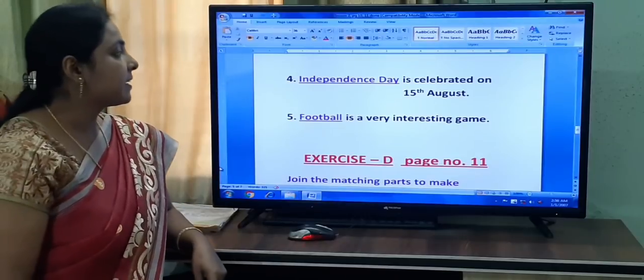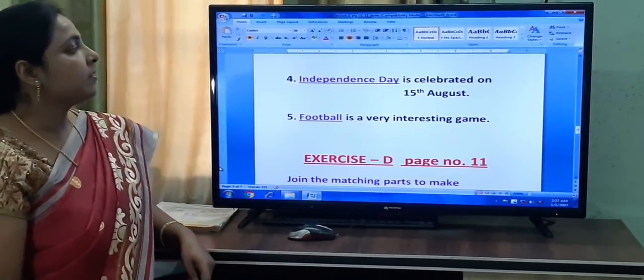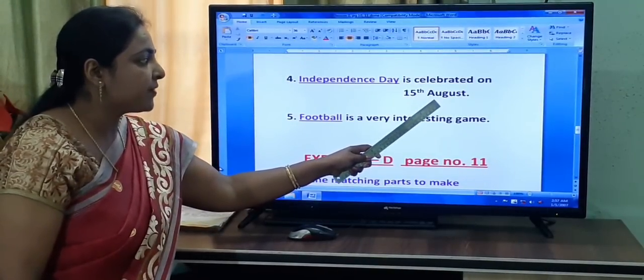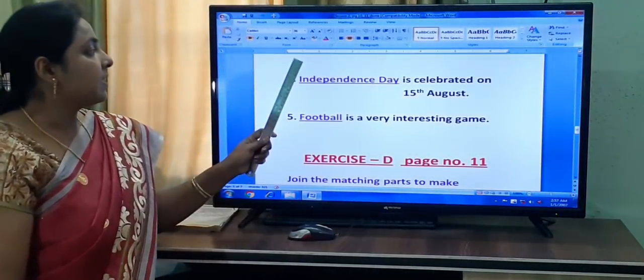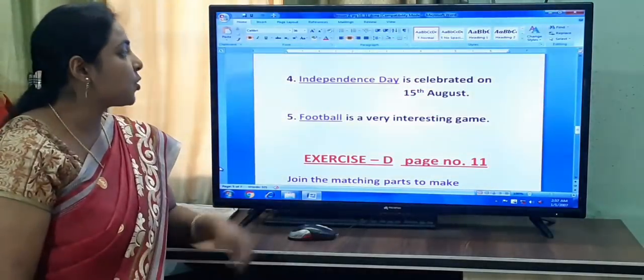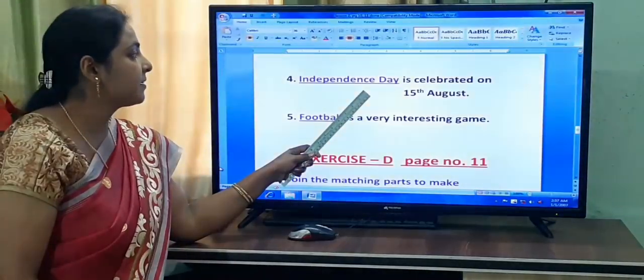Now the next question in the book it has given, dash is celebrated on 15th August. Answer is Independence Day. So Independence Day is what? Subject.